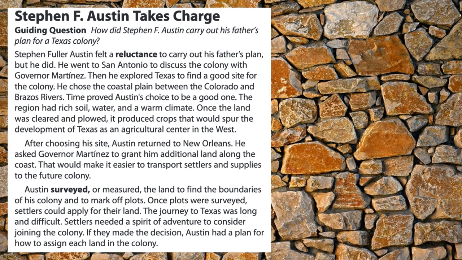Time proved Austin's choice to be a good one. The region had rich soil, water, and a warm climate. Once the land was cleared and plowed, it produced crops that would spur the development of Texas as an agricultural center in the West.